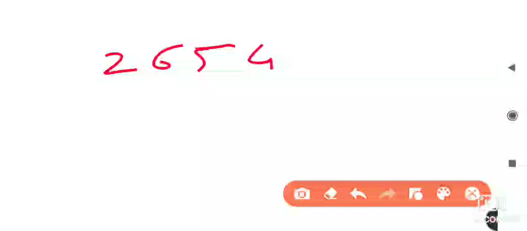In exam time, suppose you forgot the trick, then just as I told you, we can solve it this way also. So I will take one more example here. Suppose here it is the number 2,65,461. This is the number. And what is the question? How many times is the place value of the 6 after 2?